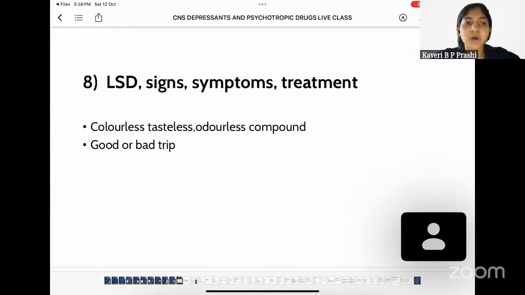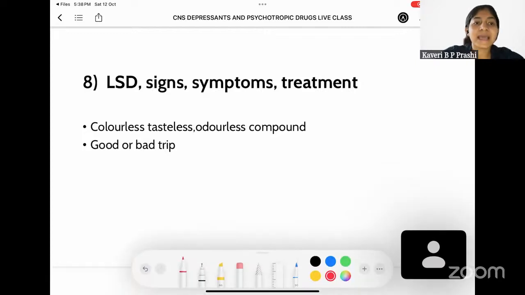firstly is talking directly about LSD. So here we'll start with what is LSD. LSD is a colorless, tasteless, odorless compound. It is going to give you two types of trips. The trip could be either a good trip or a bad trip.